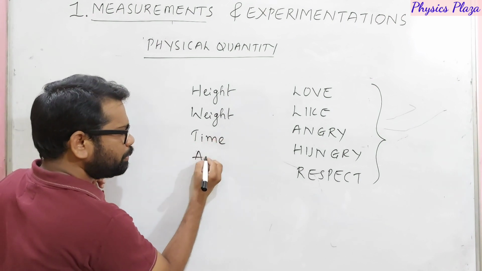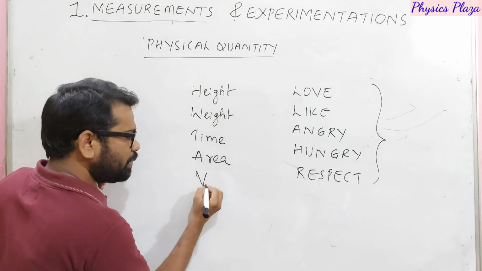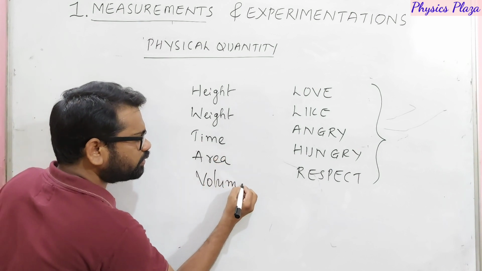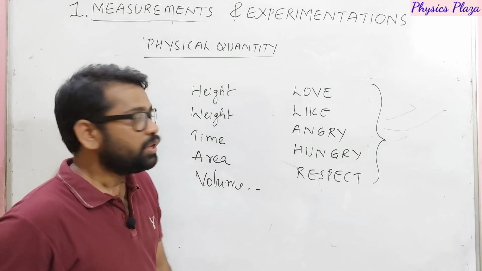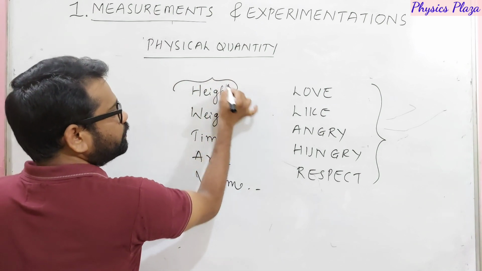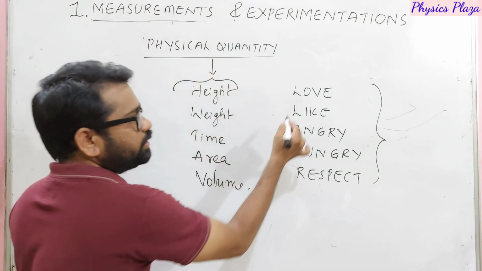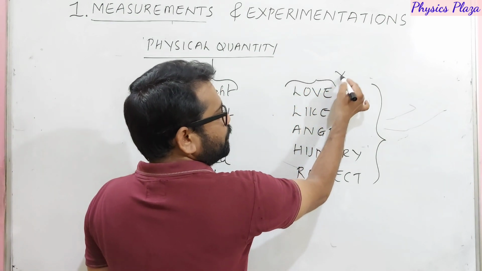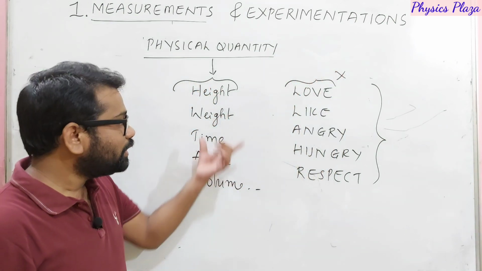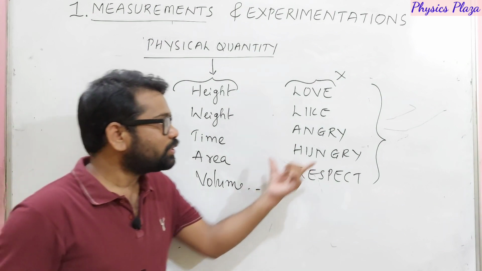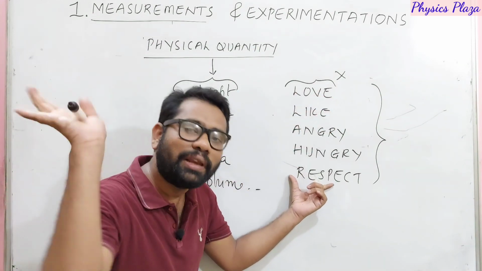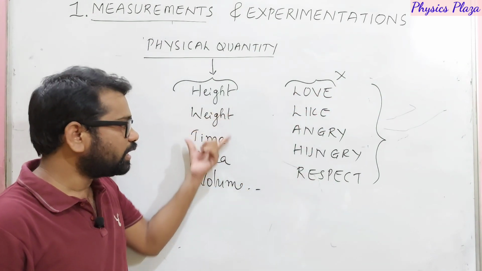We can measure even area. We can measure even volume. So like this, there are many quantities which we can measure, and these are the quantities which we can't measure. These are physical quantities, and those are not physical quantities, rather they are feelings.